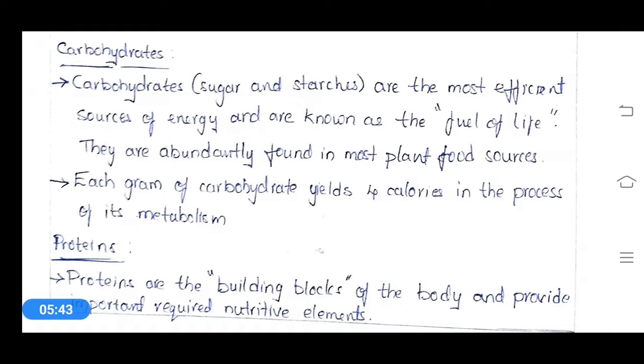Our first nutrient is carbohydrates. The major carbohydrates that we take are sugars and starches. We take starch in the form of rice, so rice is the major starch source.